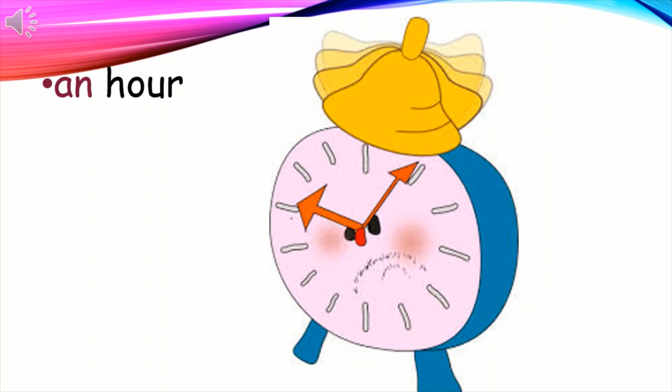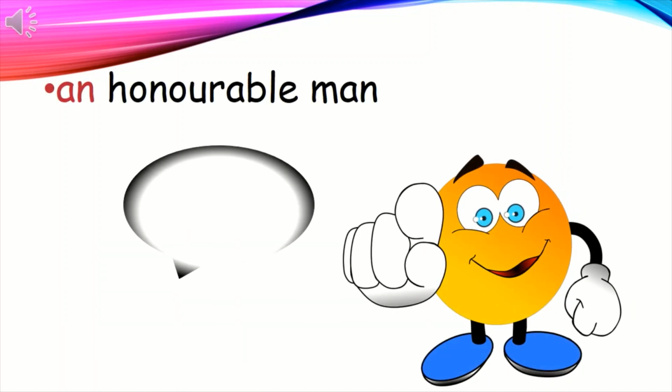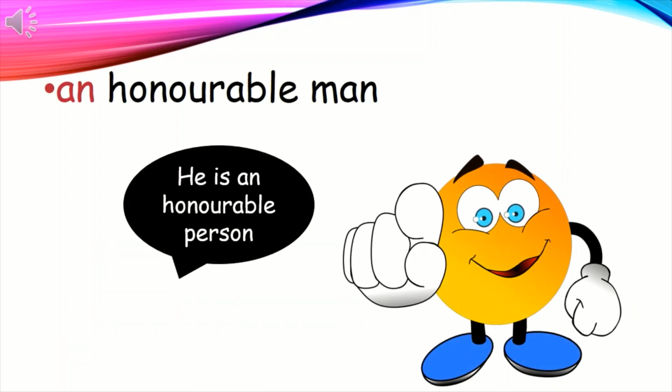Hour. So we used an. Now let's check the next example. Okay? Yeah, an honorable man. Here also the word is starting with a consonant letter, but the sound is vowel sound. Honorable man. O is the beginning sound. So we have to use the article an.